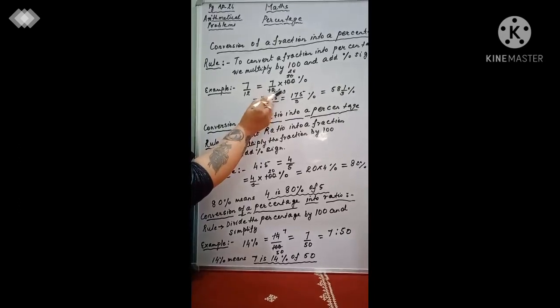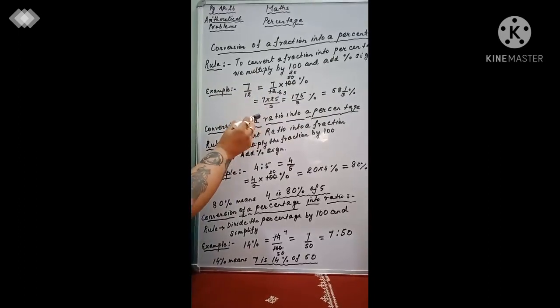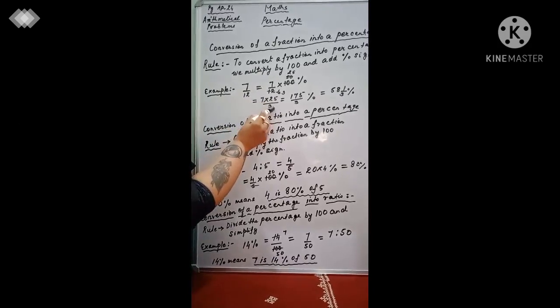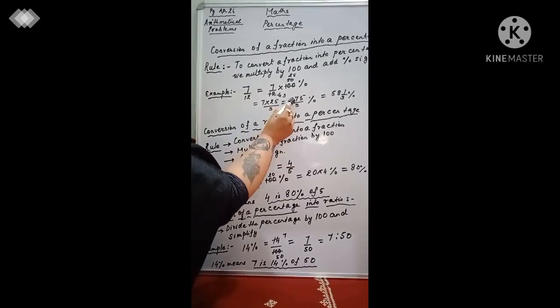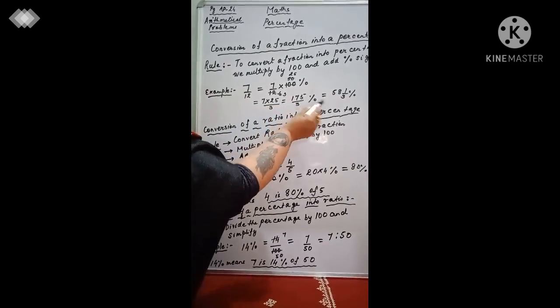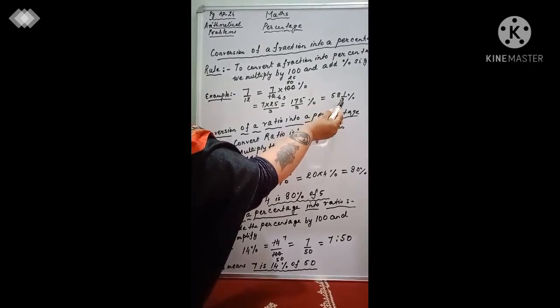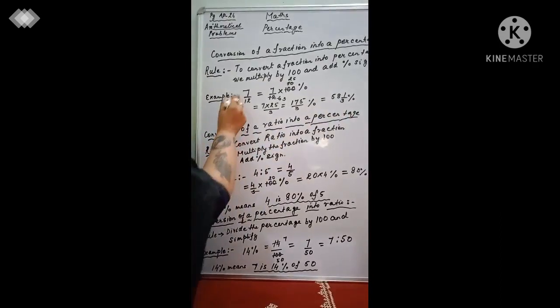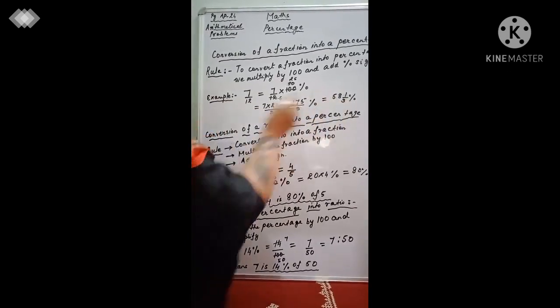That is 3 2s are 6 and 25 2s are 50. What are we left with? We are left with 25 into 7 divided by 3, which equals 175 divided by 3%, and then make it into a mixed fraction. What do you get? 58 1 by 3%. So the fraction 7 by 12 is 58 1 by 3%.